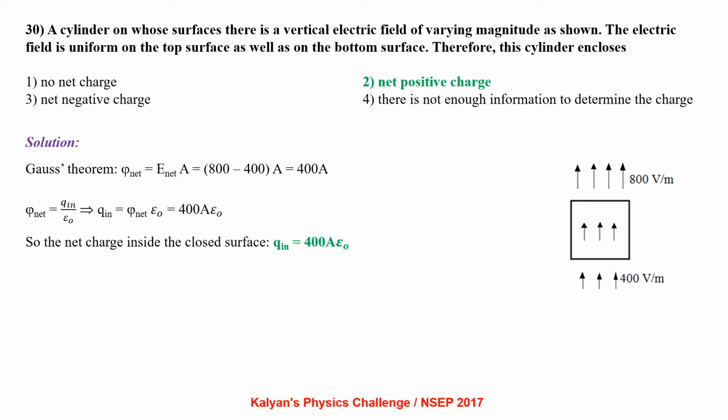Applying Gauss theorem, phi net equals E net into A, that is 800 minus 400 into A, that is 400A. Phi net also can be written as Q in by epsilon naught. So Q in equals phi net into epsilon naught, so it is 400A epsilon naught. So the net charge inside the closed surface, Q in, equals 400A epsilon naught.